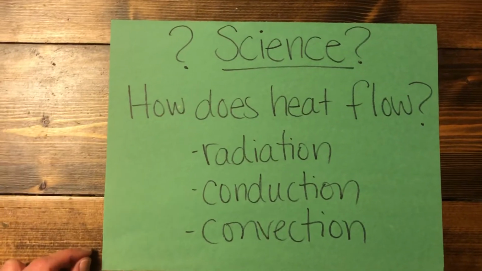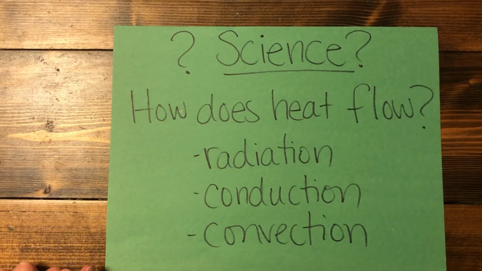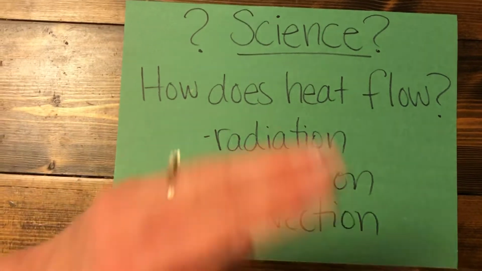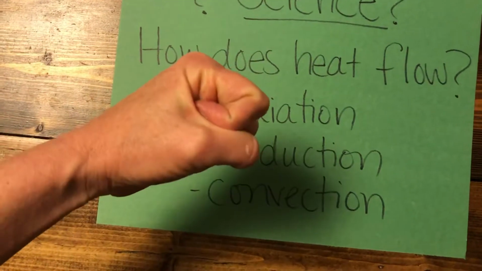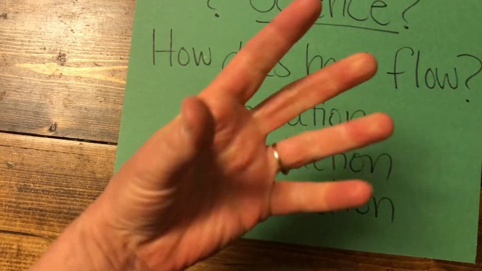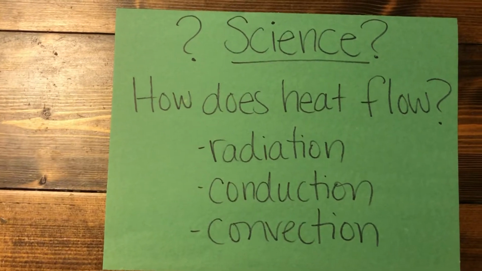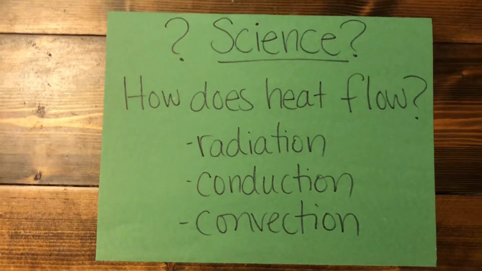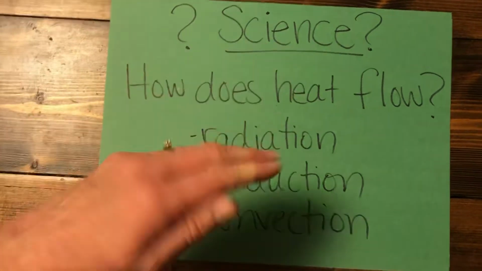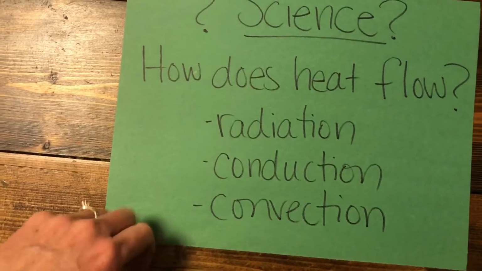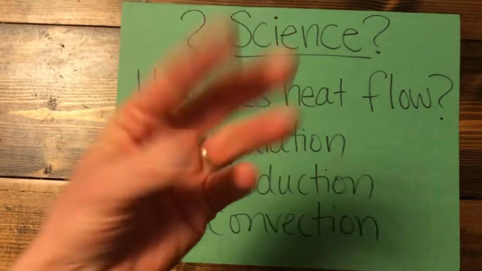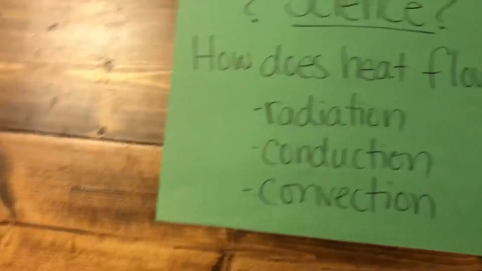Okay, how does heat flow? Let's all say together. Heat flows through radiation, conduction, convection. One more time. How does heat flow? Heat flows through radiation, conduction, convection. Okay, good job.